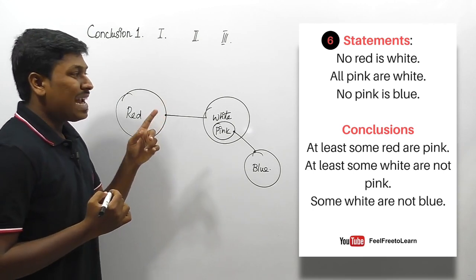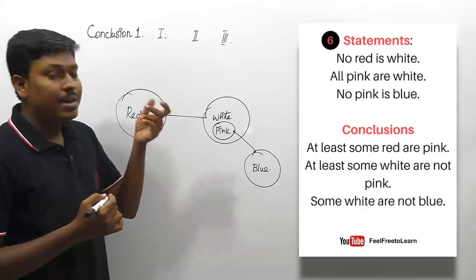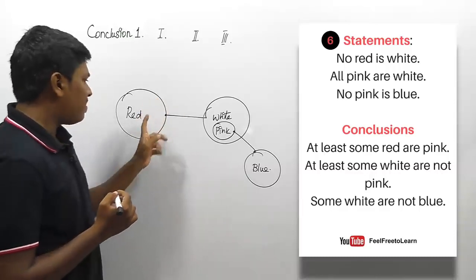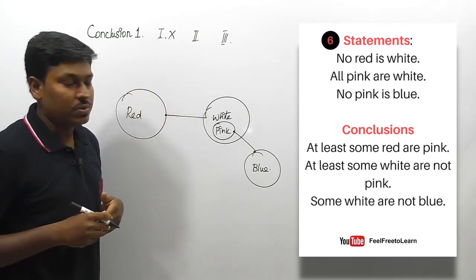Conclusion number 1, at least some red are pink. The meaning is, at least some is some, right? So some red are pink. So here some red are pink, no, does not follow. So finally we can say that conclusion 1 does not follow.